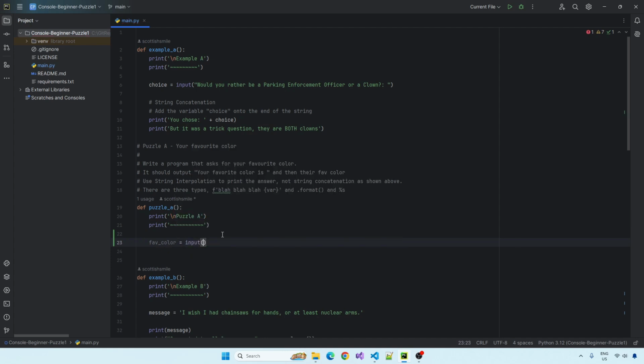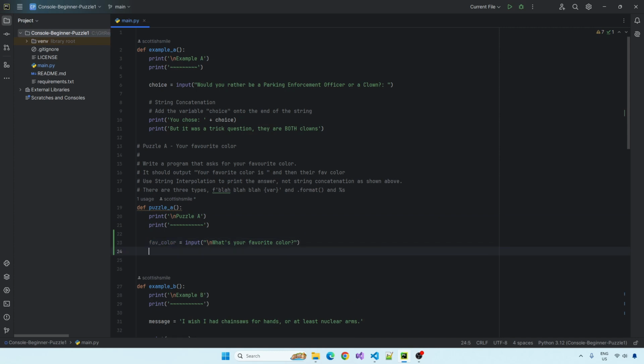We can have input, what's your favourite colour? We could also maybe just add in a new line character here to make sure this is in a new line, if you're interested in that, just like we've got for puzzle A. I'll also highlight that fav_color, this is called snake case. Snake case, that's the way you write variables in Python. This is a bit different if you were in C# or another language. They use camel case. So just different standards in each language.